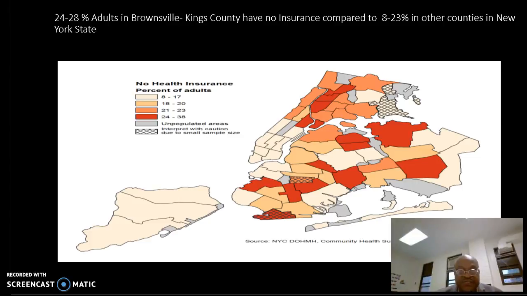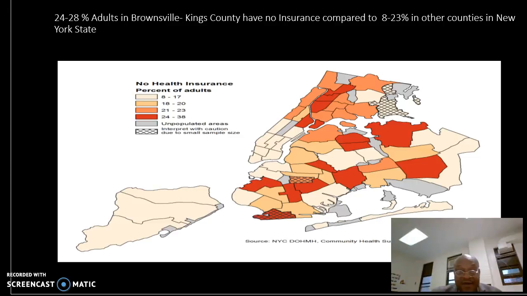The second slide shows the map of New York State. You can see the counties located in the map, colored differently. My county is actually the one in red. That's Delaware, Brownsville.